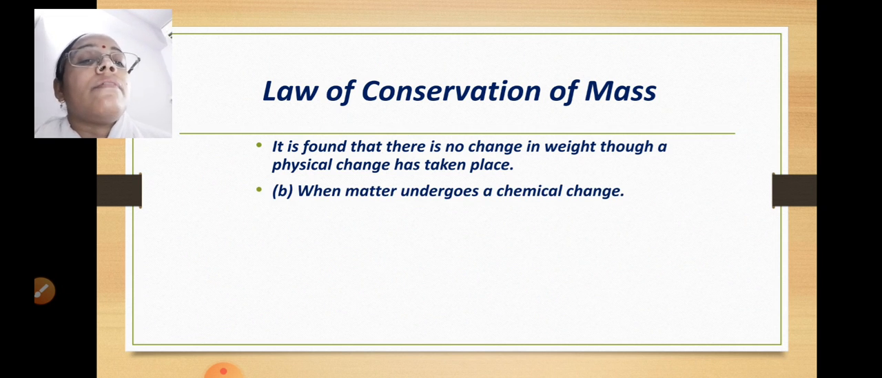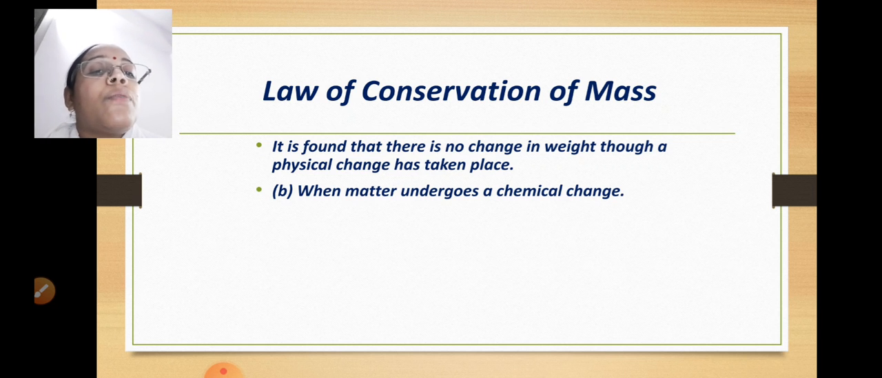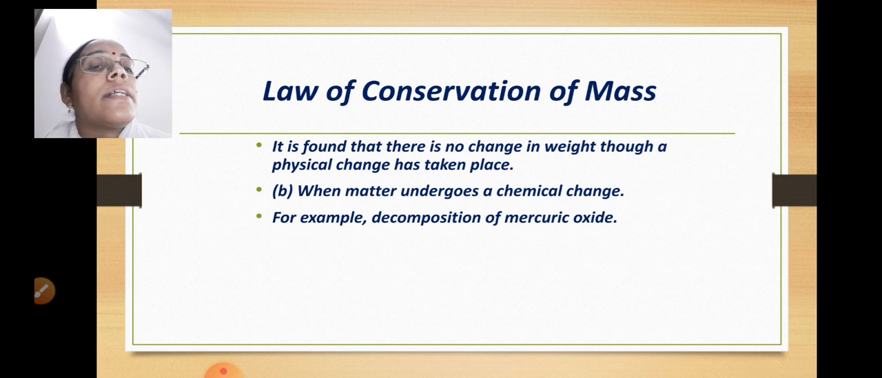That means when ice has got converted into water, then change of state has taken place. Solid has got converted into liquid state, but there is no change in the weight or the mass of the object. Okay, so that was an example related to physical change. Now we are going to discuss an example which is a chemical change.